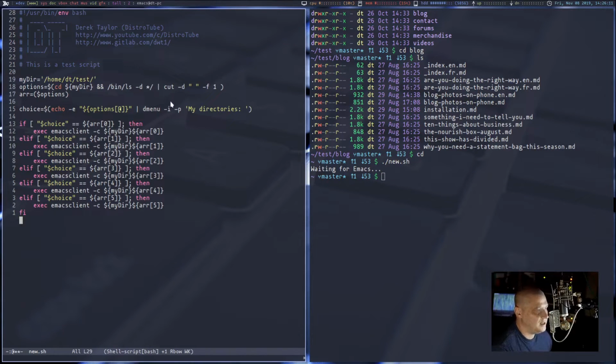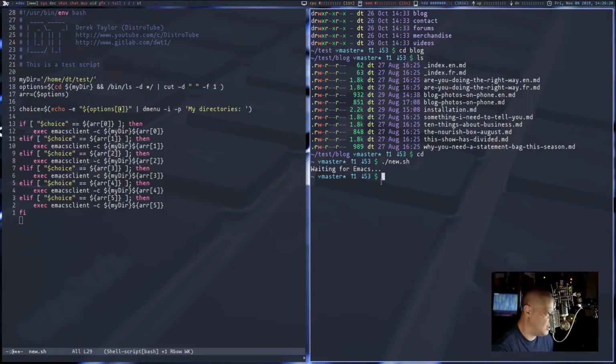And then you pipe that into the cut command, -d for delimiter, find the first space, and then grab the first field. Now that's kind of complicated. What this does is it runs this command, cd test, and then it runs the ls command, and I wrote the full path to ls on my system, /bin/ls.